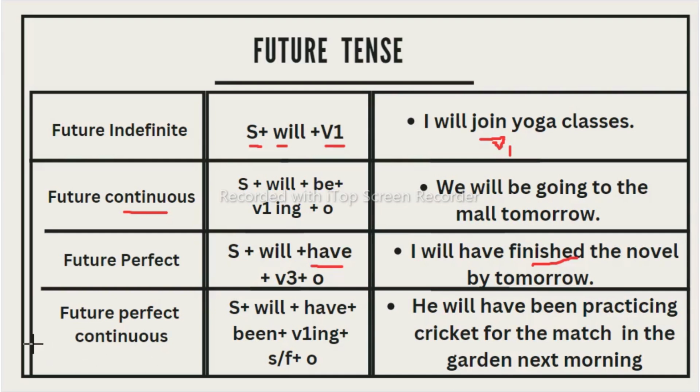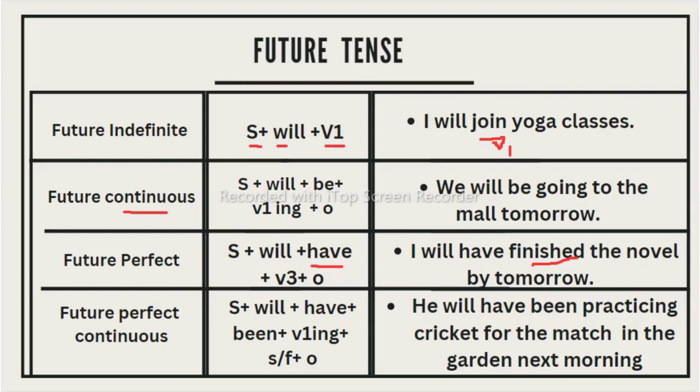Now let us see the future perfect continuous. We use this to describe an ongoing action or situation that will last for a specific period of time in the future. If I say in simple words, the future perfect continuous tense we use to talk about an ongoing situation that will be in progress for a period of time at a specific point in the future.